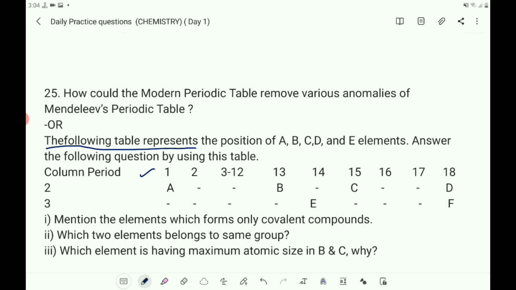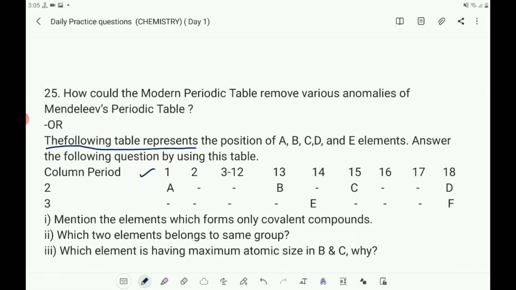In Mendeleev's periodic table, elements are arranged according to the increasing order of their atomic masses. Certain chemically similar elements were separated and chemically dissimilar elements were grouped together. For example, argon with atomic mass 39.948 needed to be placed before potassium with atomic mass 39.0983. Nickel with atomic mass 58.69 was placed before cobalt with atomic mass 58.93, but as per their chemical properties, these are placed in reversed order.